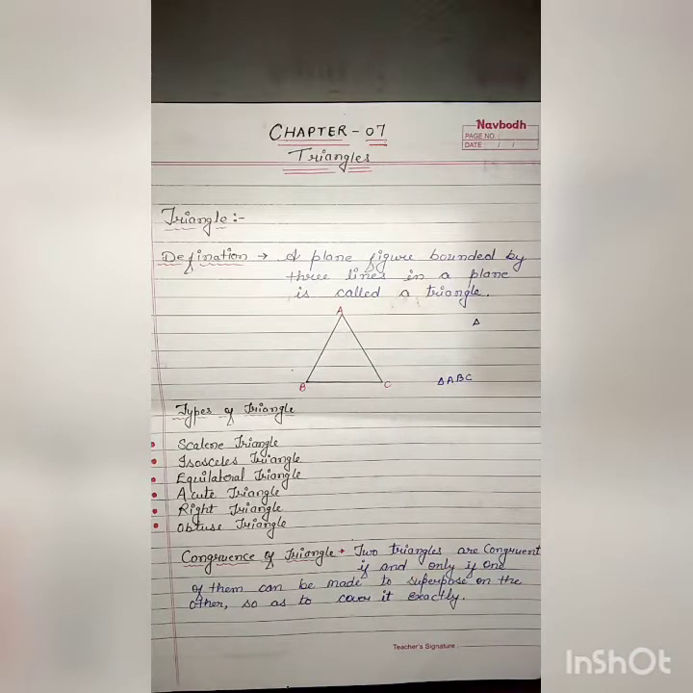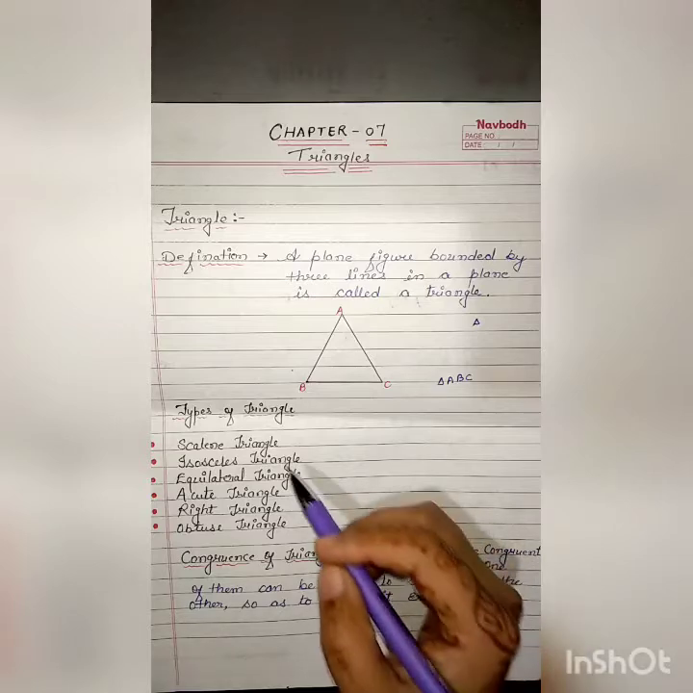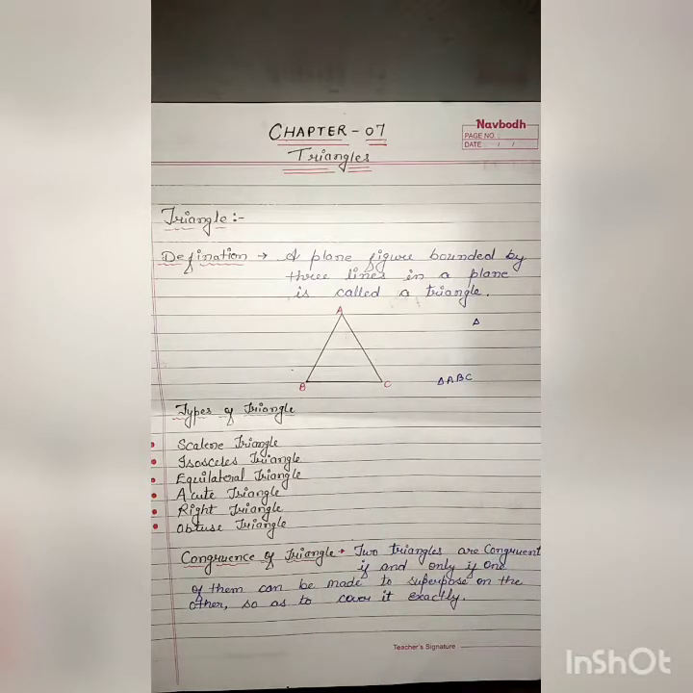Okay, now types of triangle. Triangles are classified into various types on the basis of the length of their sides as well as on the basis of the measure of their angles. The following are the types of triangle on the basis of their sides. First one is the scalene triangle. A triangle in which no two sides are equal is called a scalene triangle.